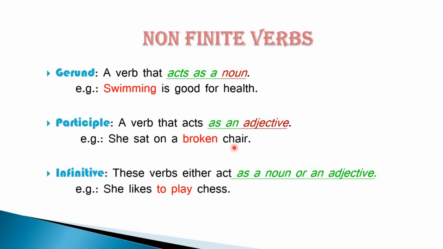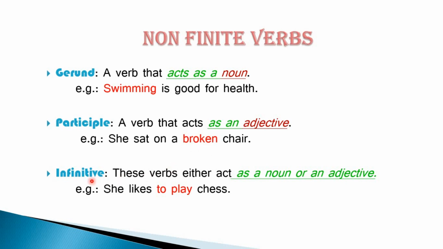Chair is a noun. And what qualifies a noun is an adjective. So she sat on a chair. Sentence is complete. But what kind of chair she sat on? Broken chair. The chair was already broken and on that broken chair she sat down. So here the word broken, though it is the past participle form of verb, it's not behaving as a verb but acting as an adjective.